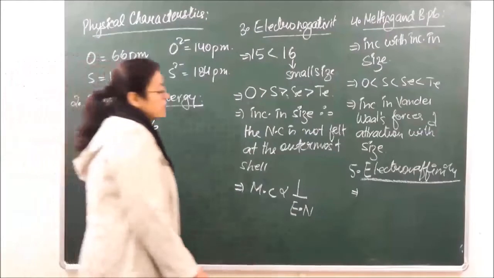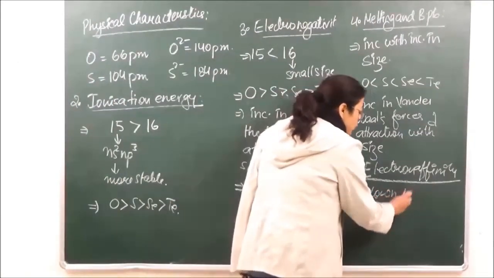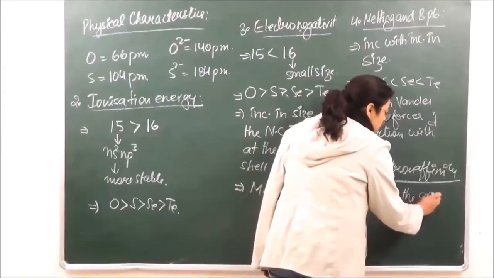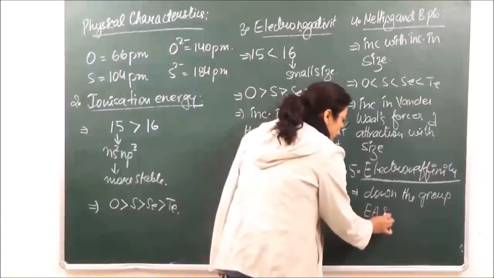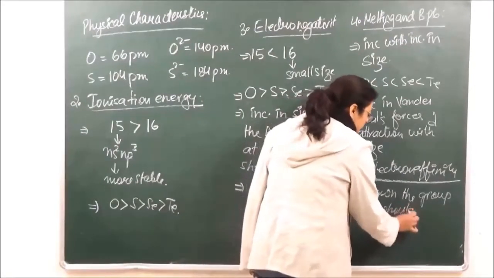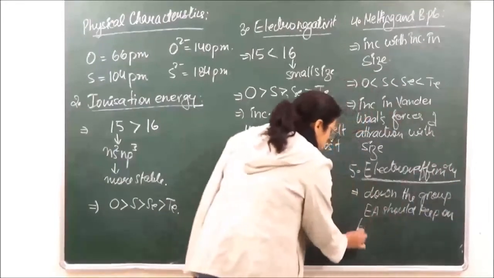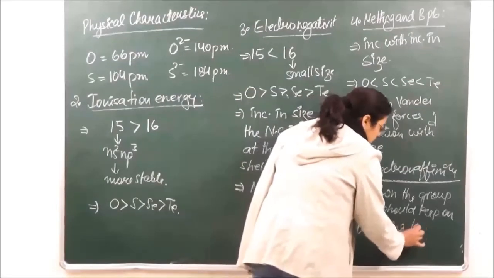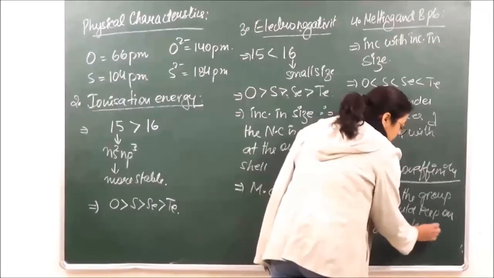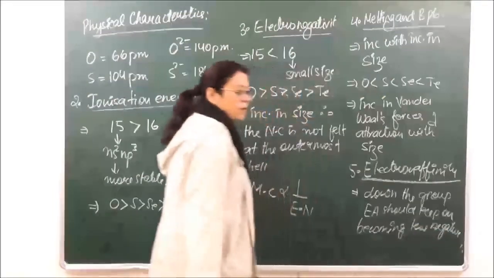ठीक है? So it is seen that when we travel down the group, the electron affinity should keep on becoming less negative, right?